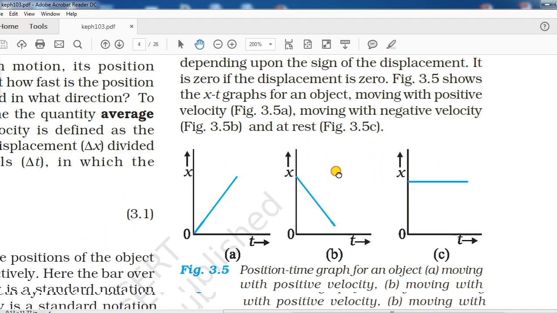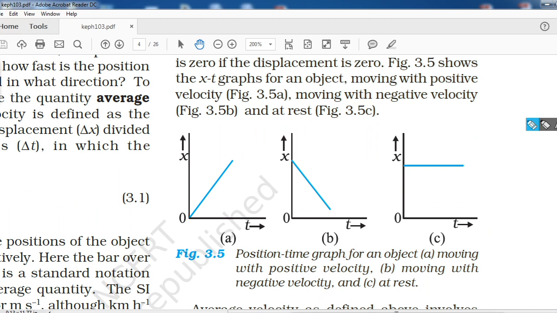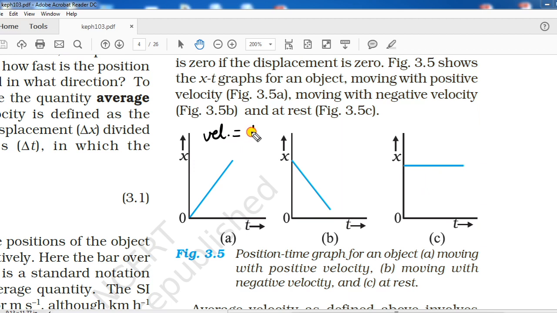What is the next part here? Okay, we are given some graphs. The graphs are drawn between position and time, but the type of graphs we are getting is different: in upward direction, in downward direction, along a straight line, right? A straight line parallel to the time axis. So there must be some different conditions for these different graphs. What are those different conditions? Let us see. The condition for this graph is velocity. For this graph, velocity will be positive.